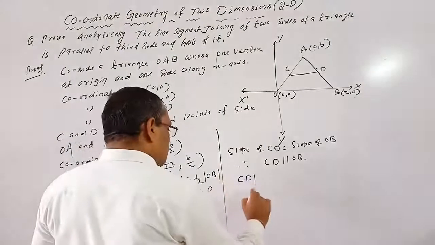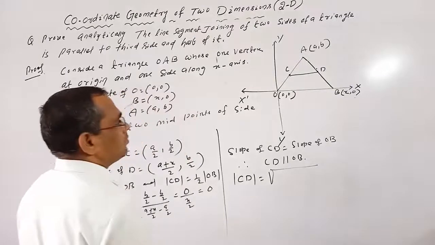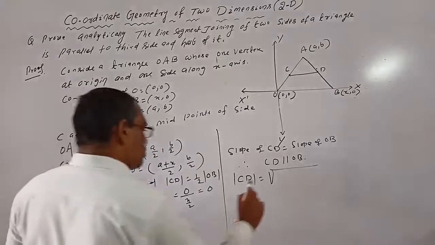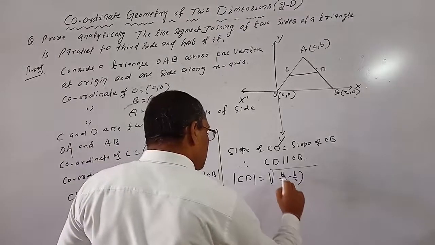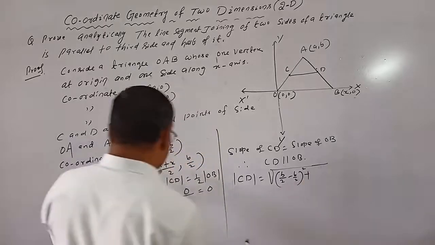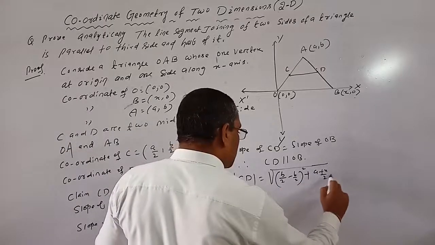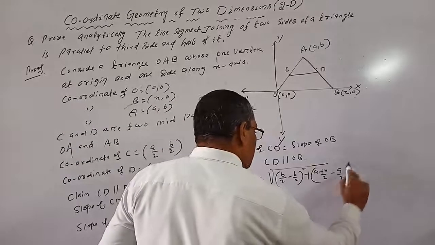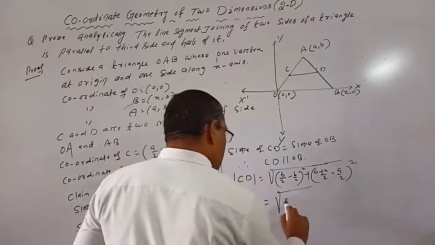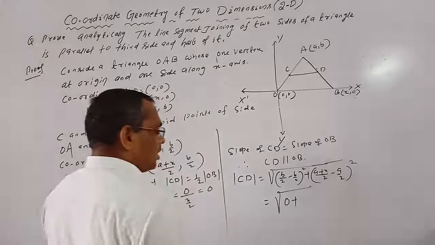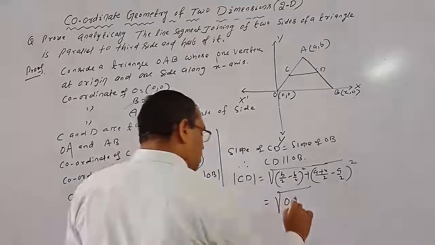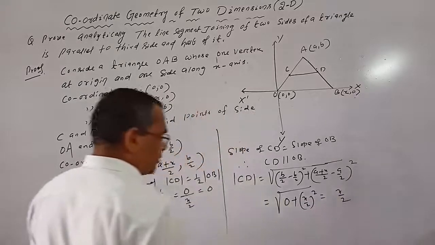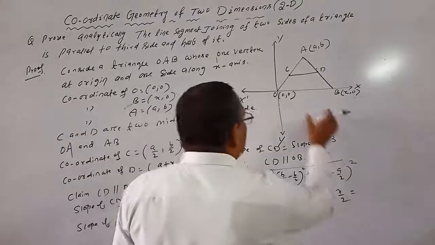Next, what is the length of CD? CD length is the square root of (y2 minus y1) squared plus (x2 minus x1) squared. So (b/2 minus b/2) squared plus ((a + x)/2 minus a/2) squared, which equals 0 plus (x/2) squared, since a/2 cancels. So the length is x/2.